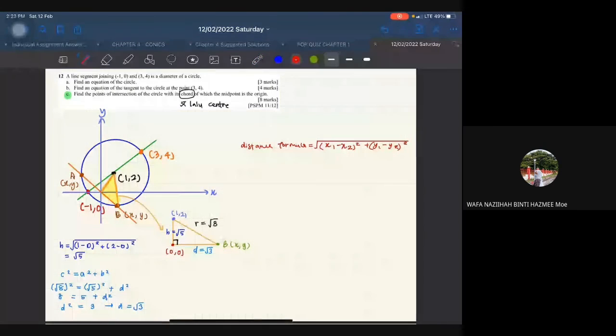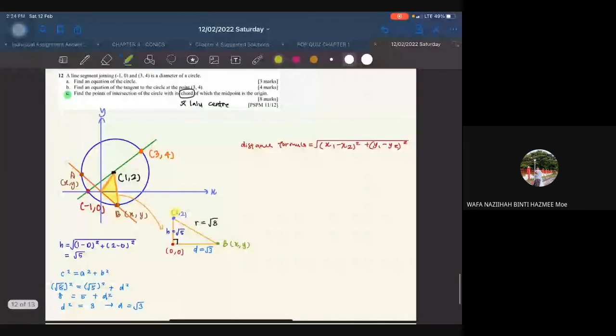So distance formula yang pertama, kita masukkan point. Let me highlight this point and this point. And this point. Okay, so kita akan dapat dia sama dengan set 18.